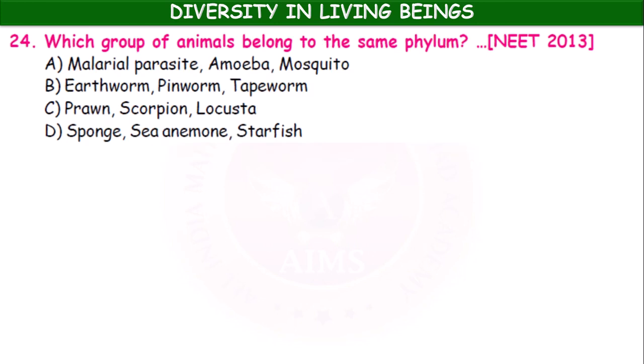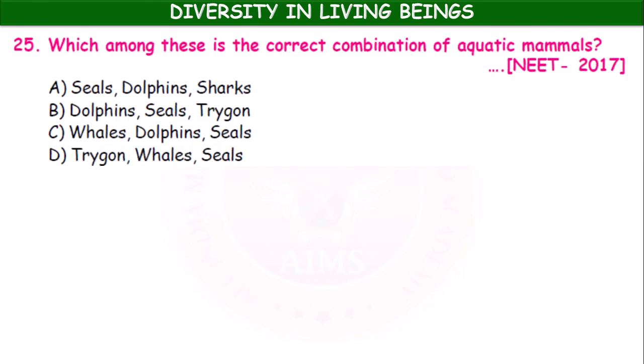Next, which group of animals belongs to the same phylum? Malarial parasite, amoeba, mosquito, earthworm, pinworm, tapeworm, prawn, scorpion, locust, sponge, sea anemone, starfish. So which option? C, prawn, scorpion, locust. These three belong to the same group, Arthropoda, Insecta.